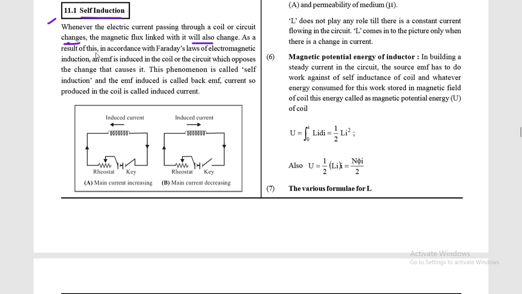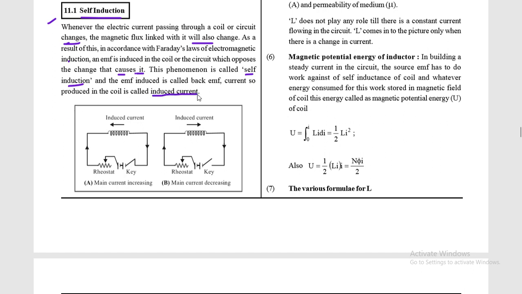As a result of this, in accordance with Faraday's law of electromagnetic induction, an EMF is induced in the coil or the circuit which opposes the change that causes it. This phenomenon is called self induction, and the EMF induced is called back EMF, and the current so produced in the coil is called induced current.